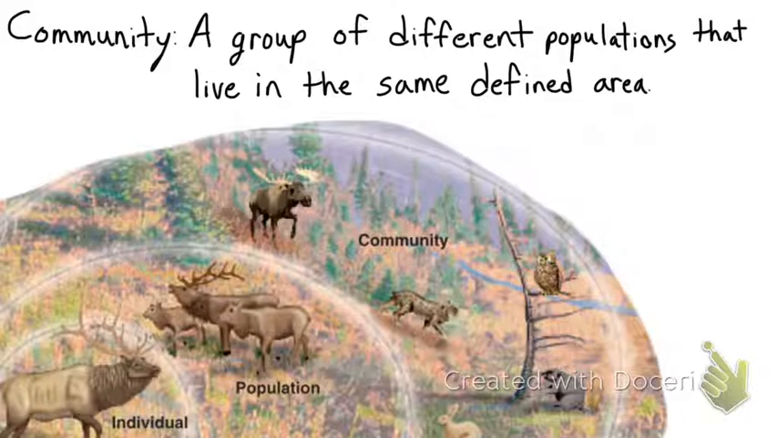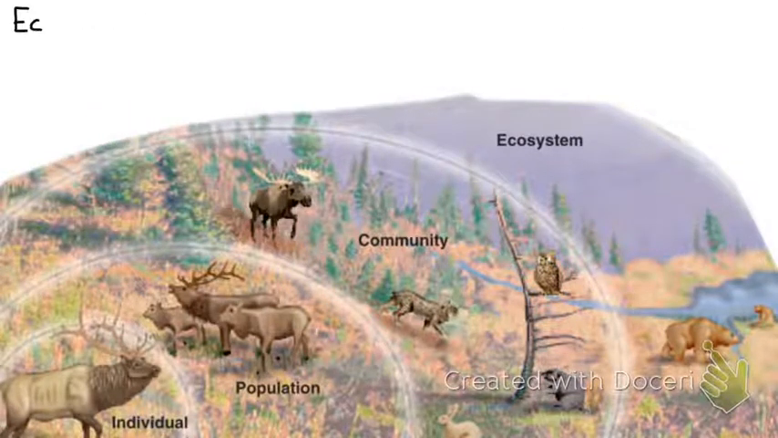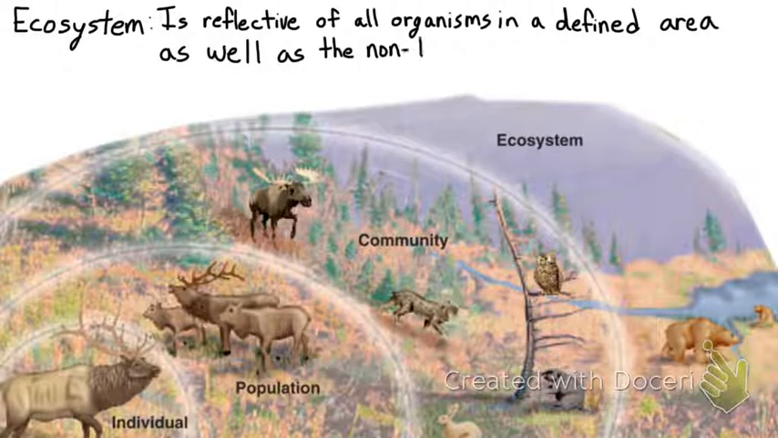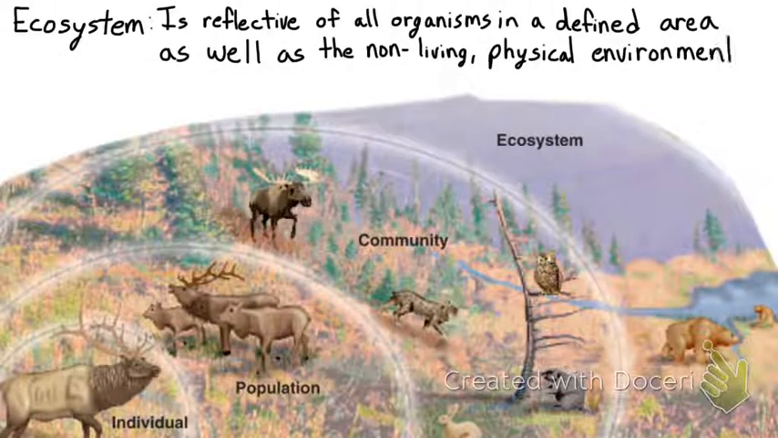We go one step bigger. Now we start to include non-living things. An ecosystem is reflective of all organisms in a defined area, the community, as well as the non-living physical environment. So then we get into streams and rocks and all of those things that make up a defined area, topographical things that are non-living. And so we're going to pause the hierarchy right now